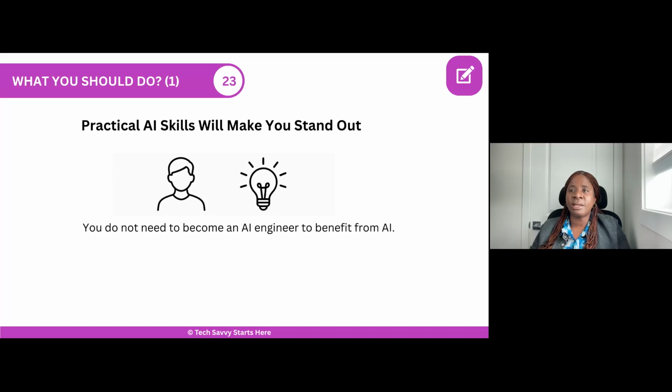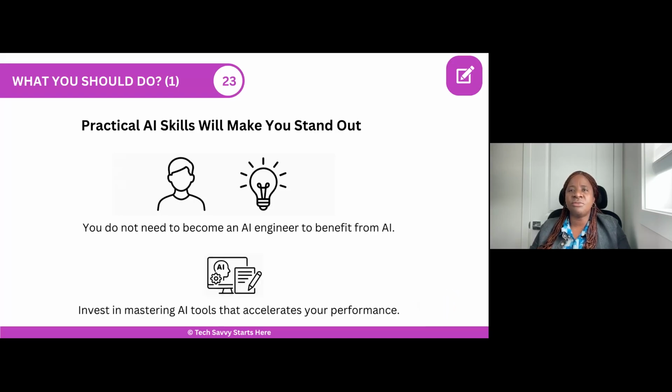So it's not only for the techies. No matter what role you are doing, you need to know how to do that. So becoming an AI engineer is not the goal if you're too afraid of tech, but knowing how to use the tools is enough to get you started. So I want to encourage you to invest in mastering AI tools that accelerate your performance, because this will help you to get started. Invest in the tools that are relevant to your area of work, in design, research, data analysis, automations, etc., because that is what will help you to move forward.